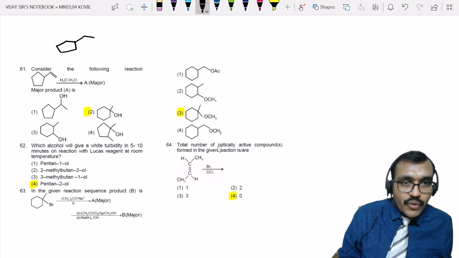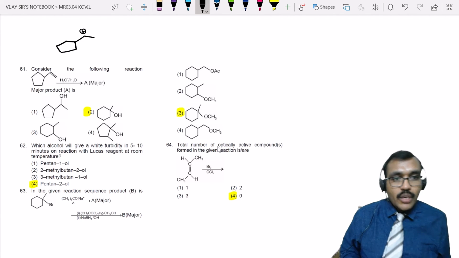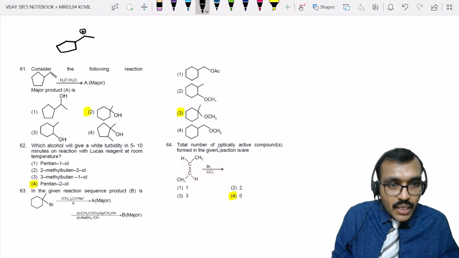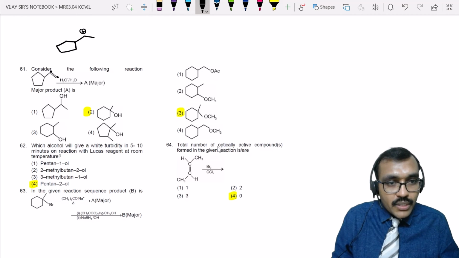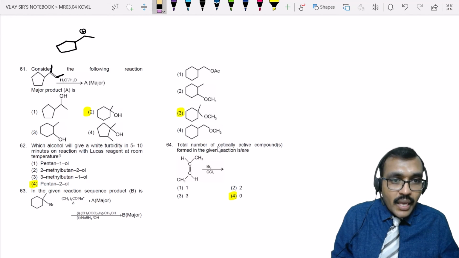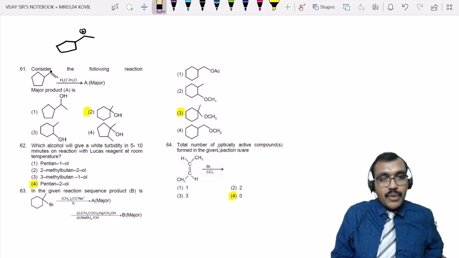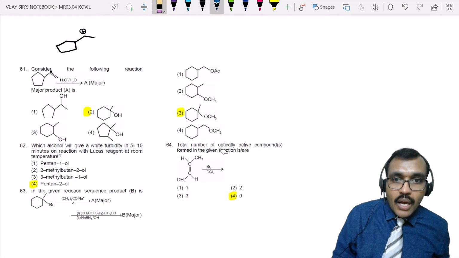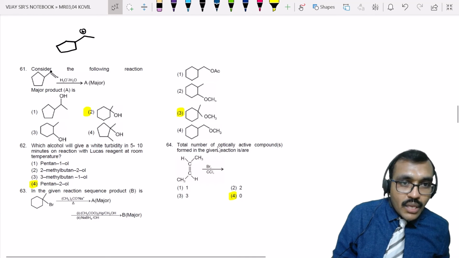When H plus attacks this alkene, it will lead to the formation of a more stable carbocation. So this is the more stable carbocation. Of course, there are two possibilities. H plus can attack here or can attack here. If it attacks this position, you will get a primary carbocation. If it attacks this position, you will get a secondary carbocation. As secondary carbocations are more stable, I prefer this one. This is the major. After doing this, there will be some sort of ring expansion.